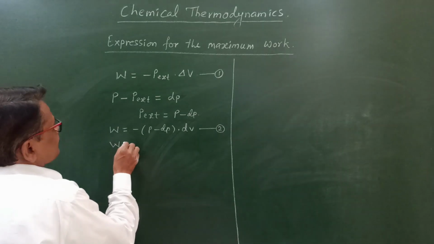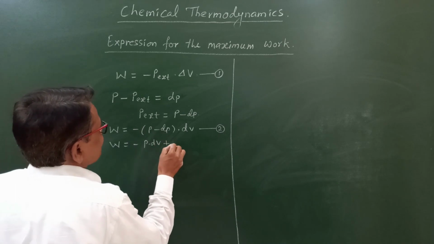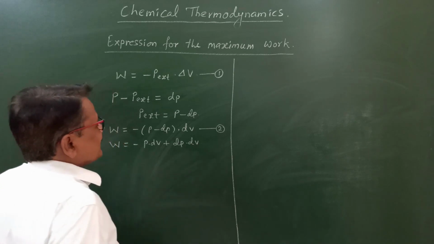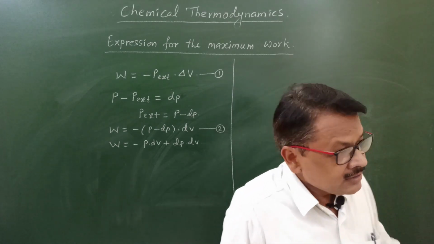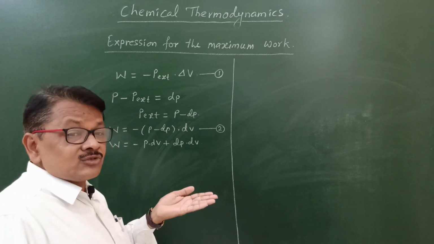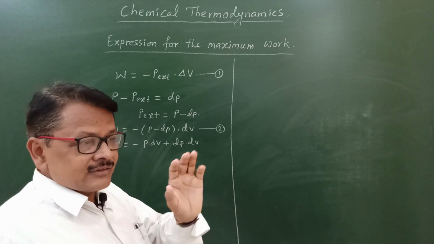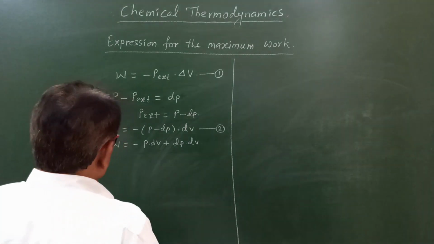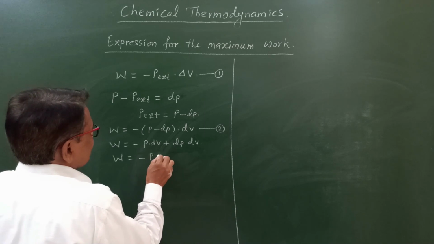Then W is equal to minus P dV plus dP dV, where dP and dV are two small quantities. What is dP? A small change in external pressure. What is dV? A small increase in the internal volume of the gas. The multiplication of these two small quantities is even smaller, and it can be neglected in comparison with the other term. Therefore, we can write W is equal to minus P dV.